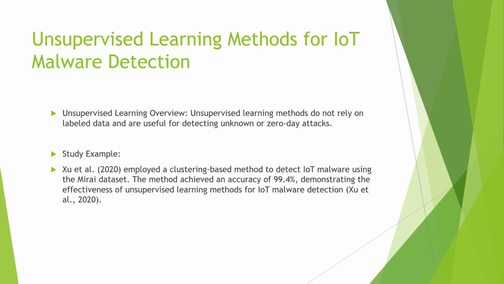Unsupervised learning methods for IoT malware detection. The unsupervised learning method offers an alternative approach to detect IoT malware without the need for labeled data. The study by Accu showcases the efficiency of clustering based models in identifying IoT malware, achieving an impressive 99.4% using the Mirai dataset. Unsupervised learning is particularly valuable in detecting unknown or zero-day attacks, where labeled data may be limited or unavailable.